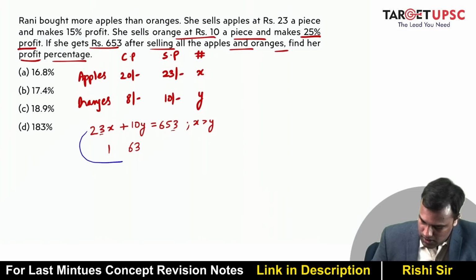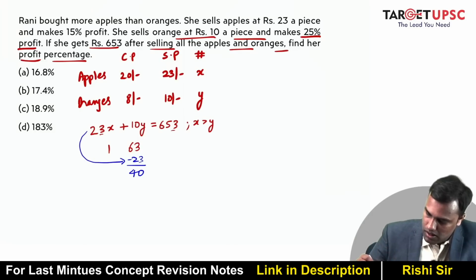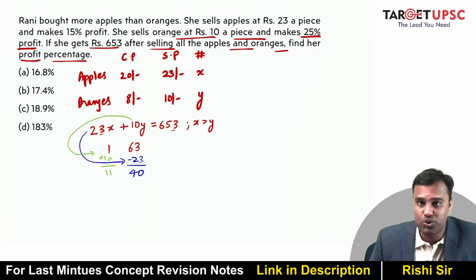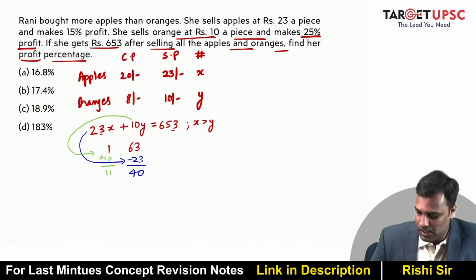For the second solution, you minus 23 from here. What do you get? 40. Now because you did minus from here, you did plus 10 here. So what is plus 10 here? It is 11. So the next solution is 11 and 40. But again, x is less than y, but we need x to be more than y. We need x to be more than y. So this solution doesn't work.